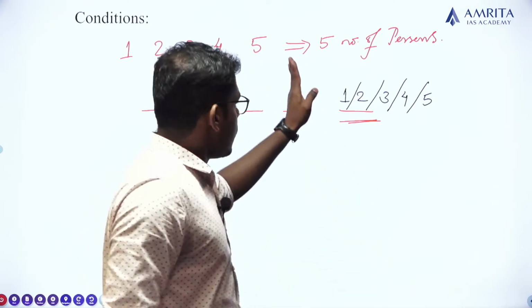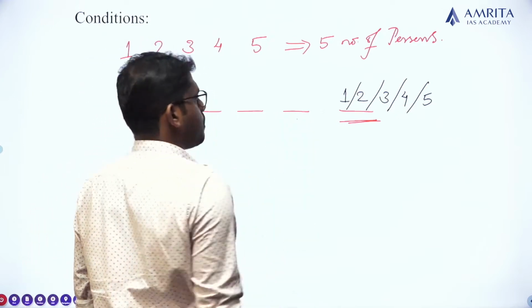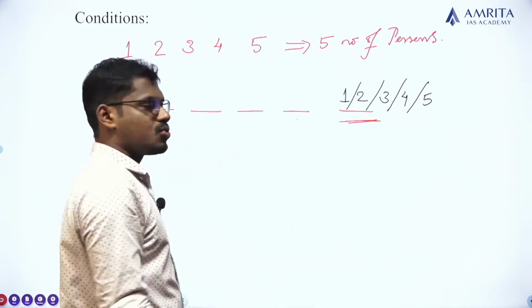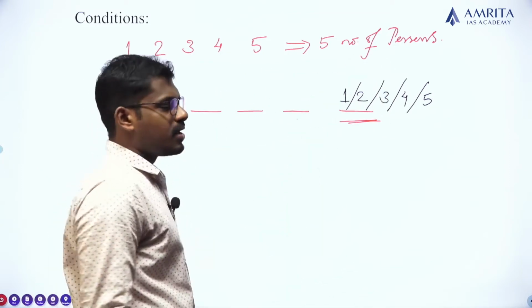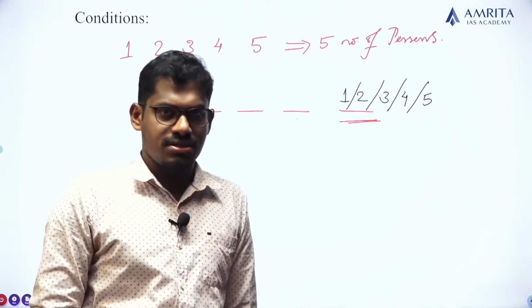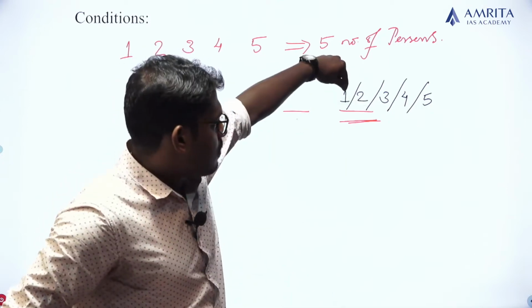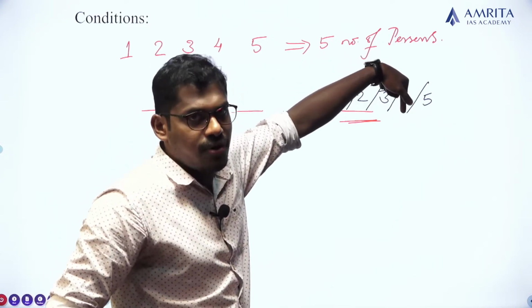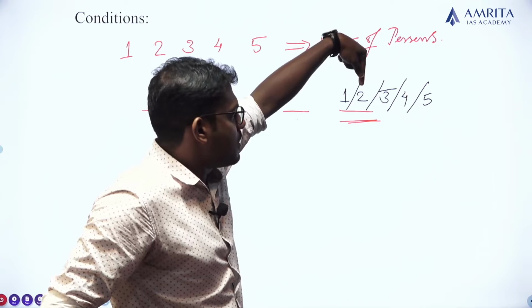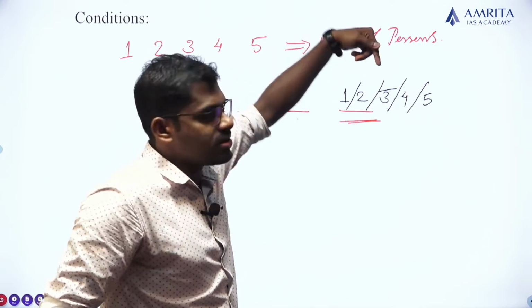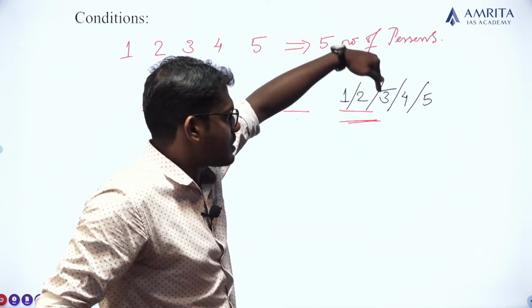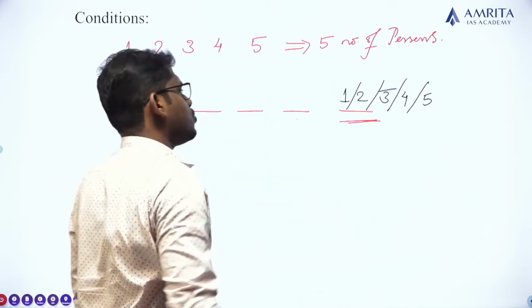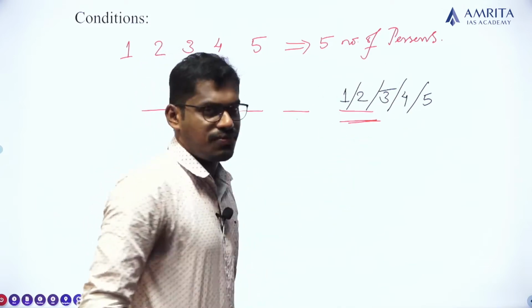In the second position, I have already chosen one person out of these 5, so one person is already occupied. So I have only 4 persons remaining. If I take the first person here, I have the remaining 2, 3, 4, 5. If I choose the second person, the remaining persons are 1, 3, 4, 5. If I choose the third person, the remaining are 1, 2, 4, 5.